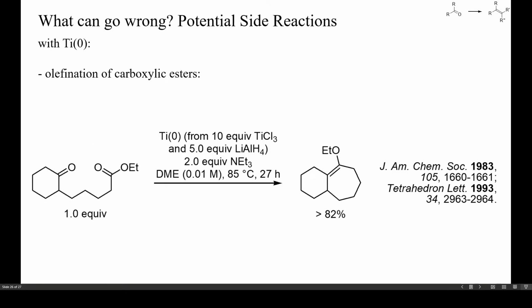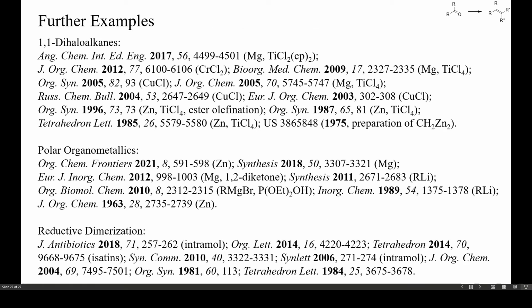Organotitanium intermediates can sometimes olefinate carboxylic esters, as in this example. Thus, for starting materials with both keto and ester groups, a careful optimization of the amount of titanium may be required. Here are some more examples to give you an idea on the scope of these reactions. You can also find this reference list in the description of this video.